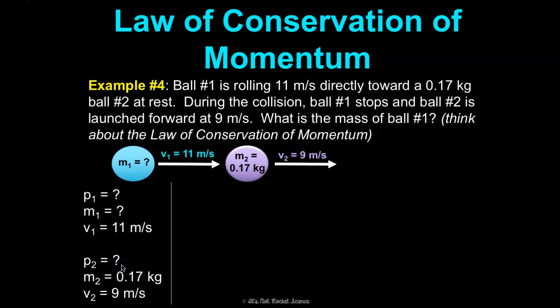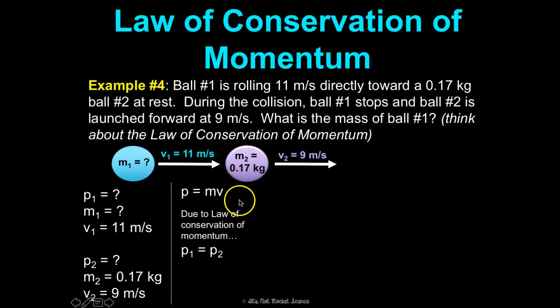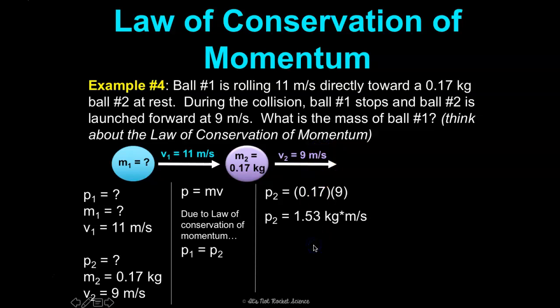All right, so what do we know about the law of conservation of momentum? If momentum equals mass times velocity, then the momentum of ball 1 is equal to the momentum of ball 2. So if we can figure out the momentum of ball 2, we will know the momentum of ball 1. So the momentum of 2 is 0.17 times 9, right? Or 1.53 kilogram meters per second.